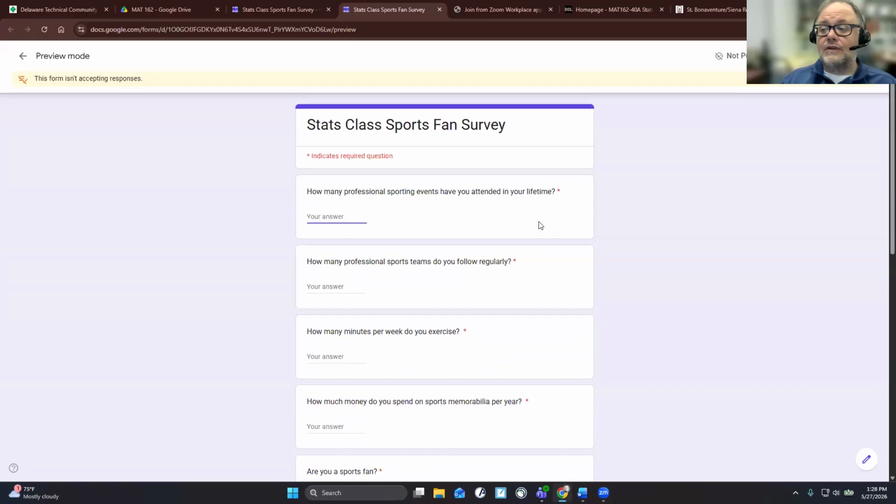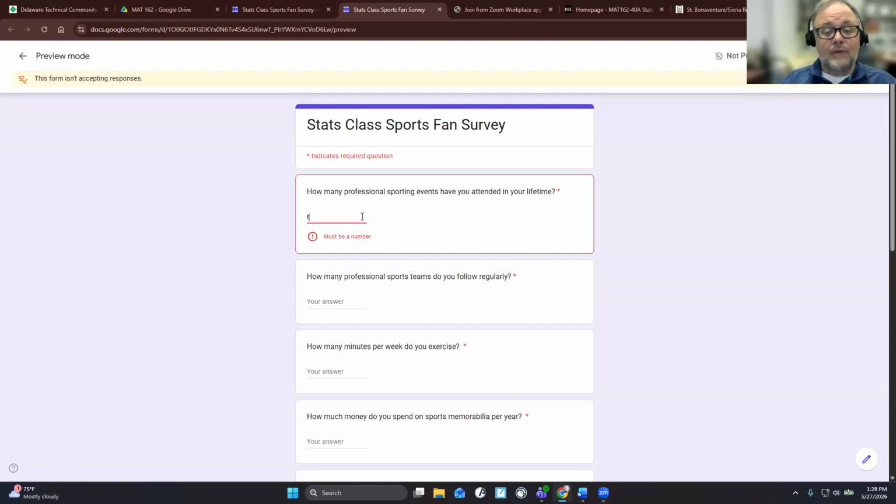And you can even type in possible answers. So see, I could type in a number there, which is fine. But once I start typing in words, as long as I did the response validation, number is number. If the person starts typing in a word, then it'll tell them it must be a number, right? All right, so these look good.